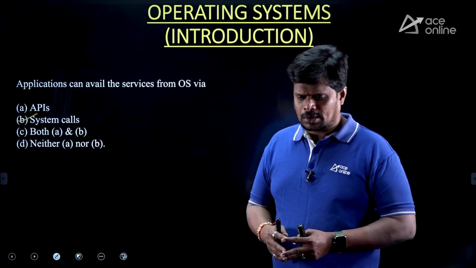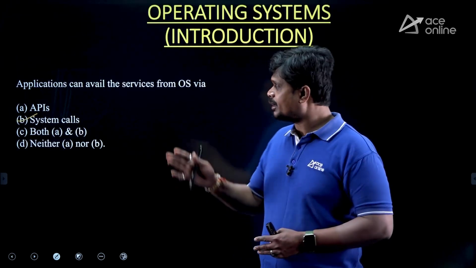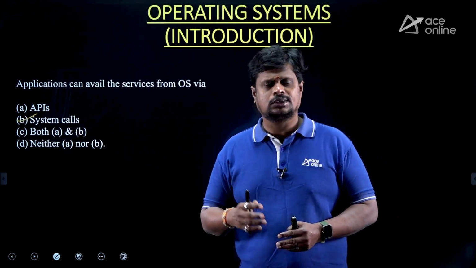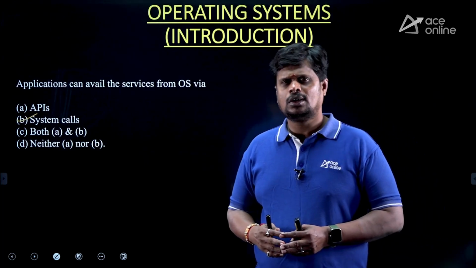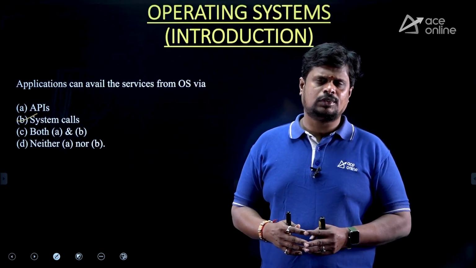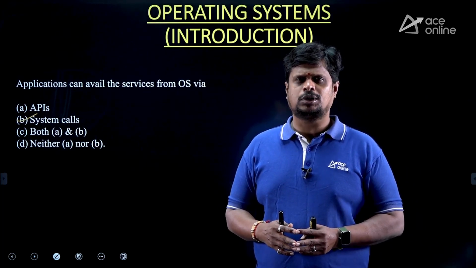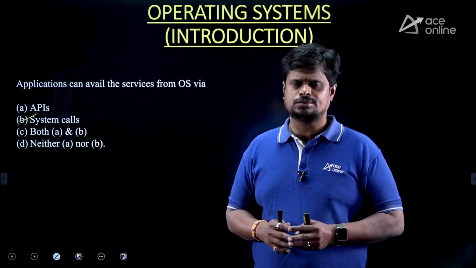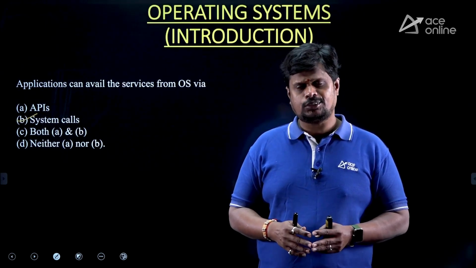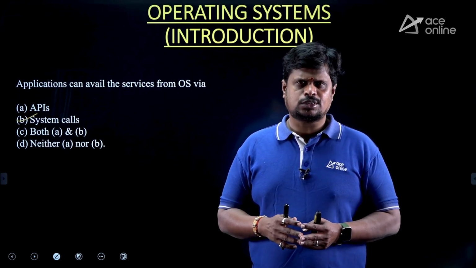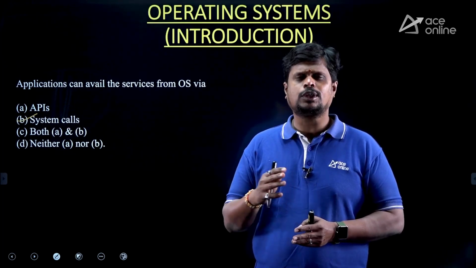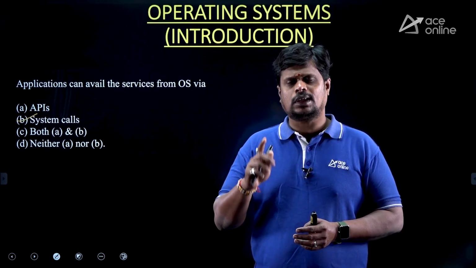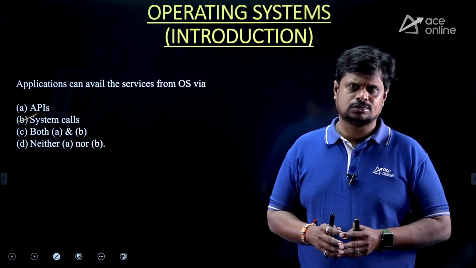Recall the definition of system call. The first definition we gave: system call is an interface between the user and OS. The second: system call is a request made by the user program to the operating system in order to get any kind of service.